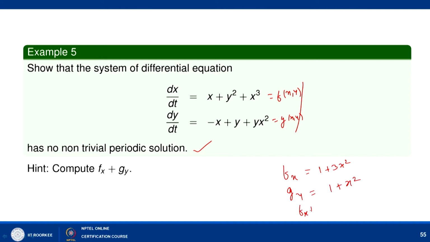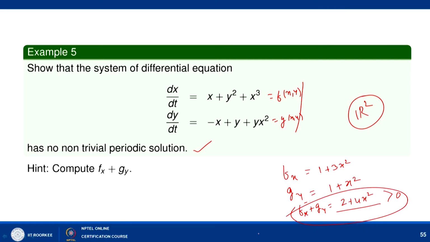If you look at f_x plus g_y, it is 2 plus 4x squared, and this will always remain positive for all (x, y) in R2. So in R2 it will not have any closed curve. Any solution will not form a closed orbit, and hence this system will not have any non-trivial periodic solution here.